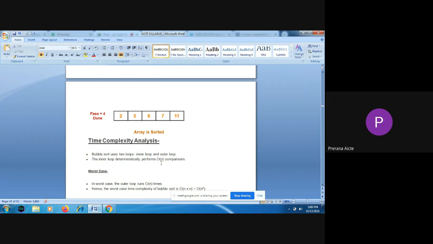Here the time complexity for bubble sort is also order of n square. We are going to have multiple passes here to arrange the elements, so we'll have order of n square. The worst case time complexity is order of n square.